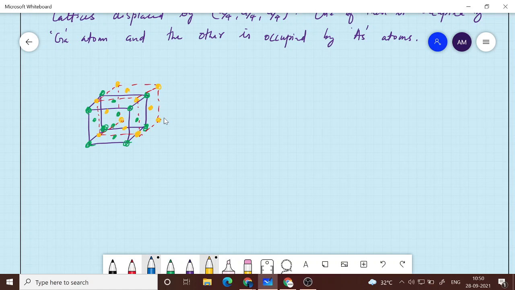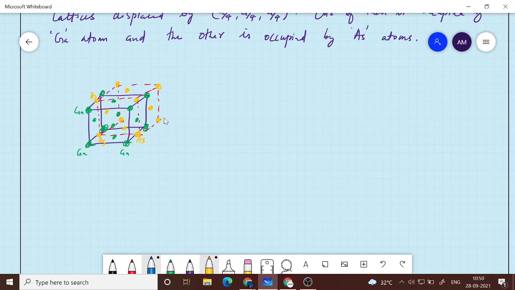So they are two FCC lattices. The green is your gallium, and then you have arsenic atoms, which are shown by this color. So they are like this.